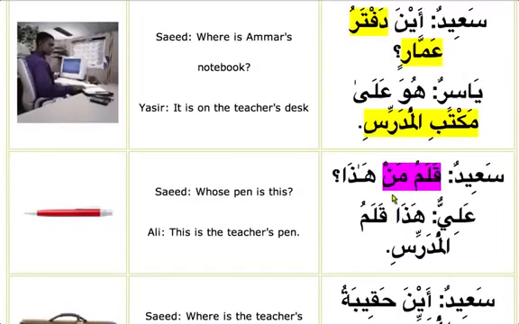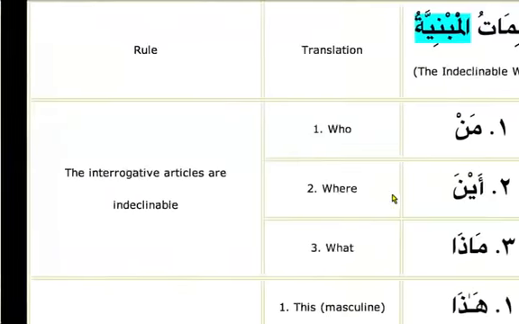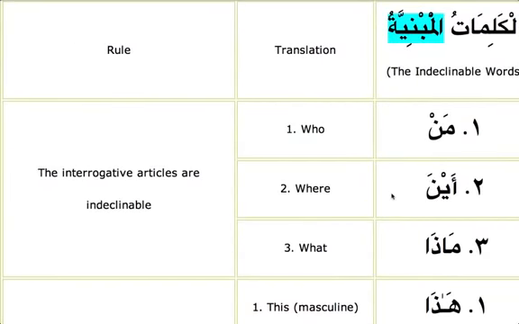Why? Because this word man is called mabni. Mabni means it's fixed. It doesn't change its sign. So we're gonna just do some of the words which are mabni. It's called al-kalimatul mabniya. Mabniya means it's like a fixed property. It does not move. So it doesn't change its sign no matter what comes in front of it or after it. Whether it is marfu, mansub or majrur, it will have its own sign. But we know when we are reading which word is marfu, which word is mansub, and which word is majrur.